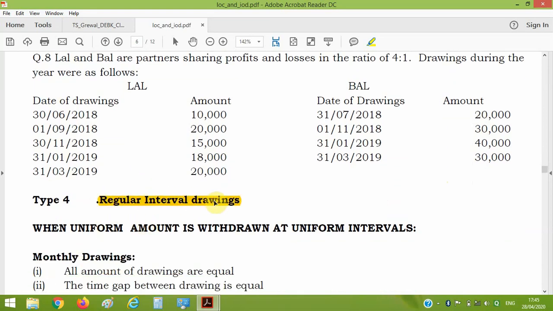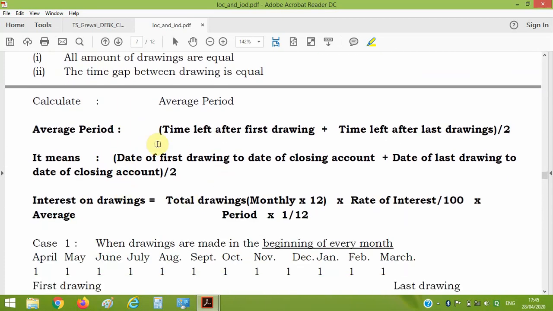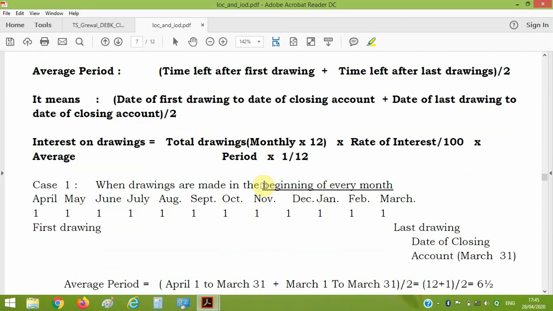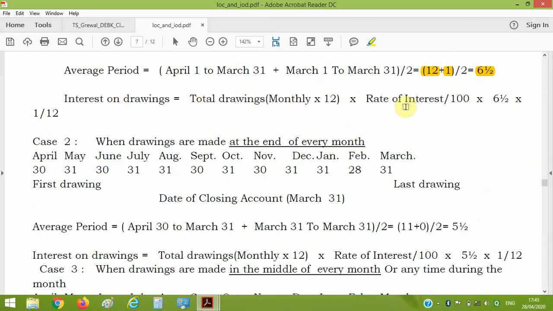Next type is if there is a regular drawing, and the drawing is monthly. I have explained that if drawing is made at the beginning of every month, then the first drawing is on 1st April, and the last drawing is on 31st March. We are closing our accounts on 31st March. So the time period will be, for the first drawing 12, for the last drawing 1 month, divided by 2, 6 and a half, if a partner withdraws at the beginning of every month. Here is the formula: total drawing into R by 100 into time period 6 and a half into 1 by 12.